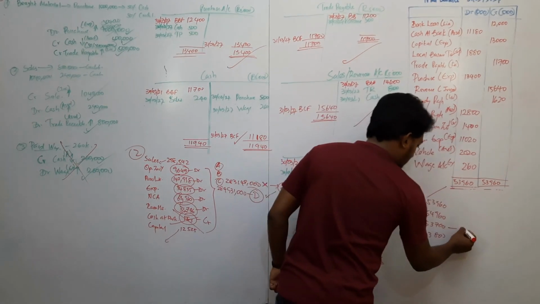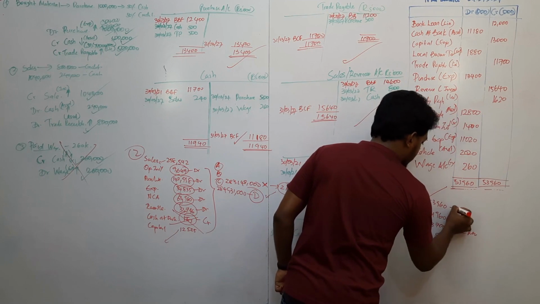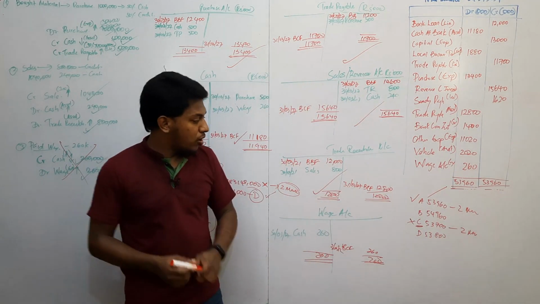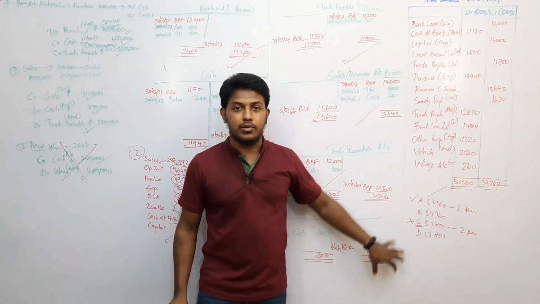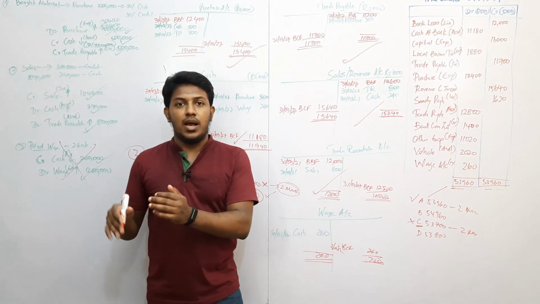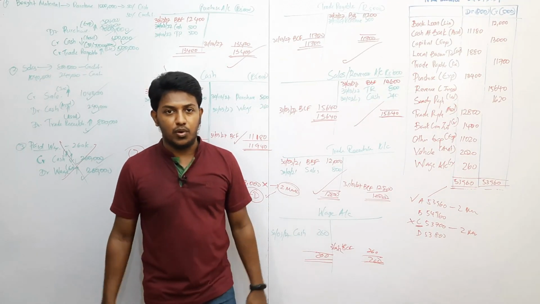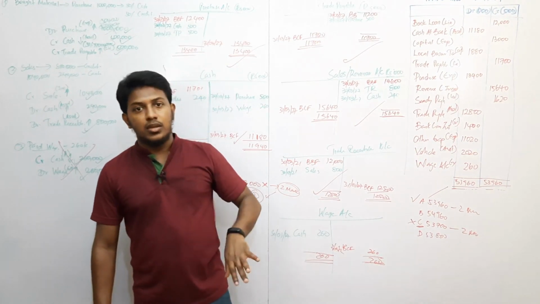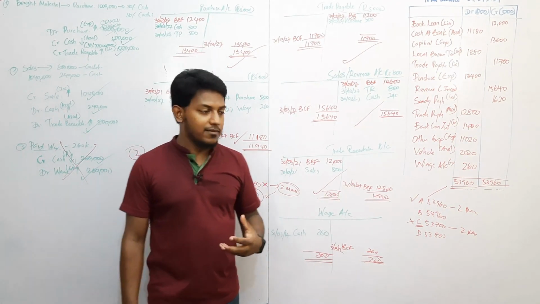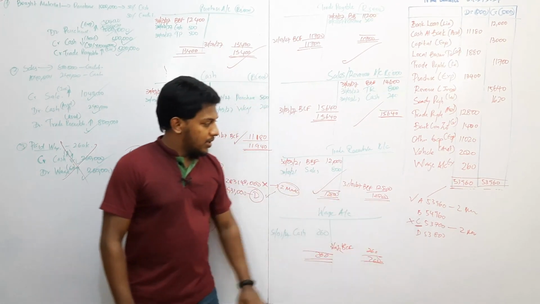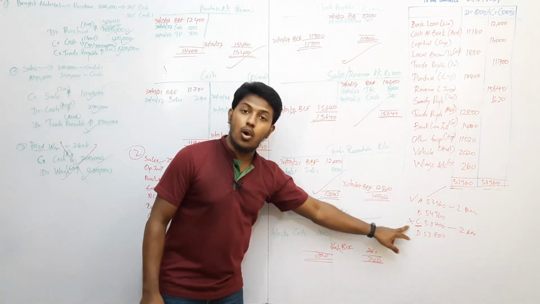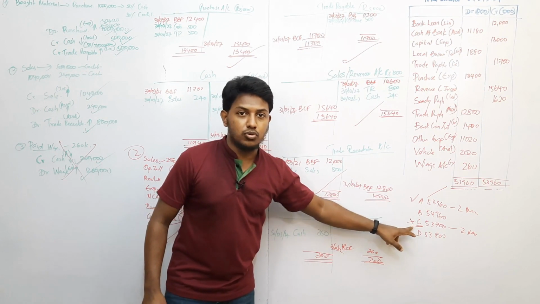You will lose 2 marks if you select a wrong answer, and you earn 2 marks if you answer correctly. Always think negatively in the exam paper. Always think in your exam paper that you are going to lose these marks if you do not answer properly. Always think negatively, then only your hard work will increase and the marks will increase. Here, if you work this out and give a wrong answer, you will lose 2 marks.